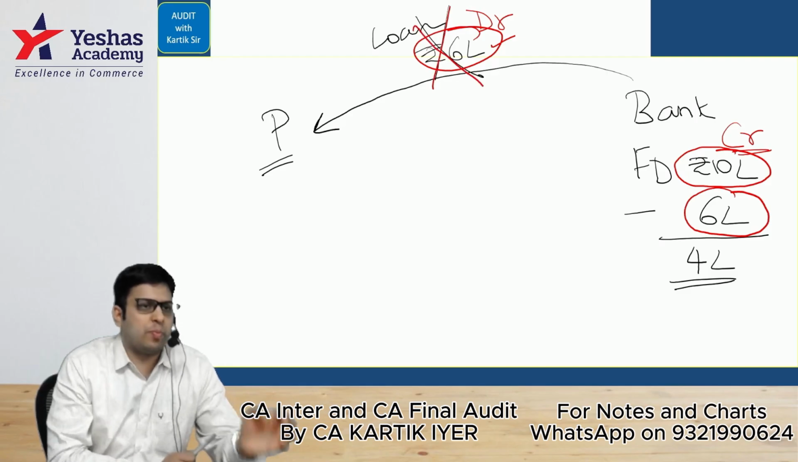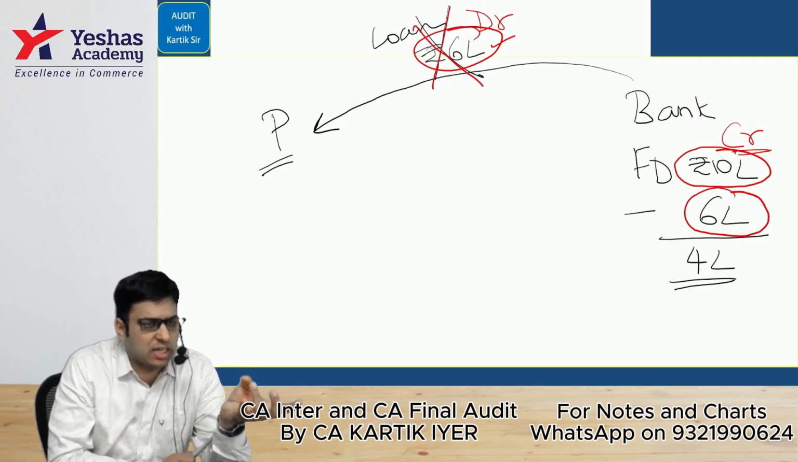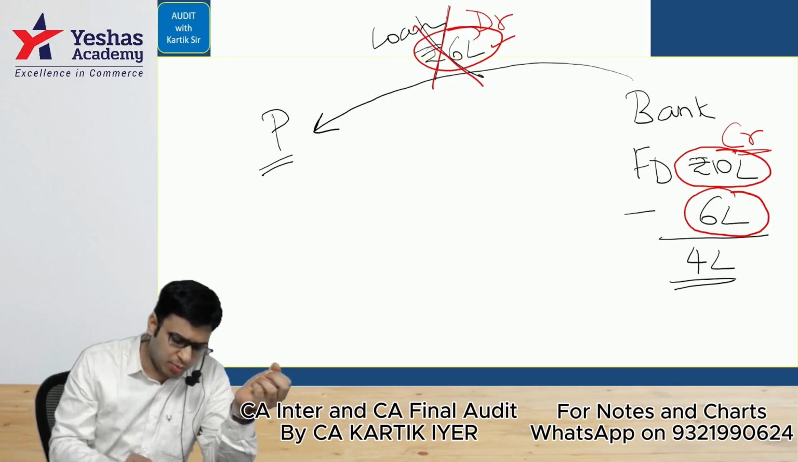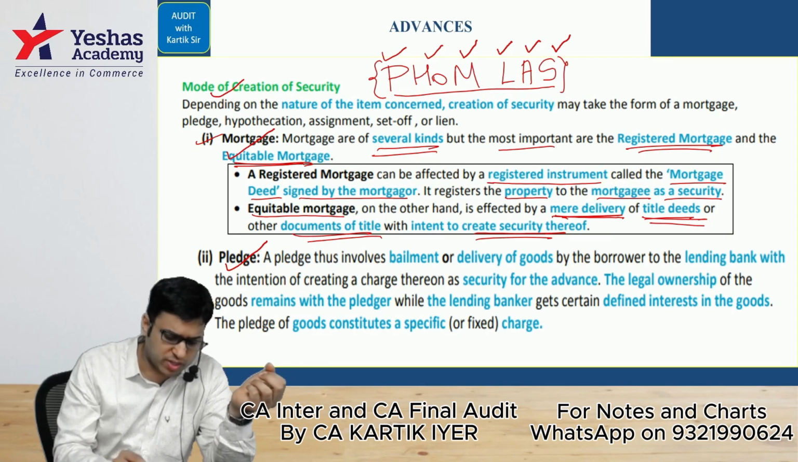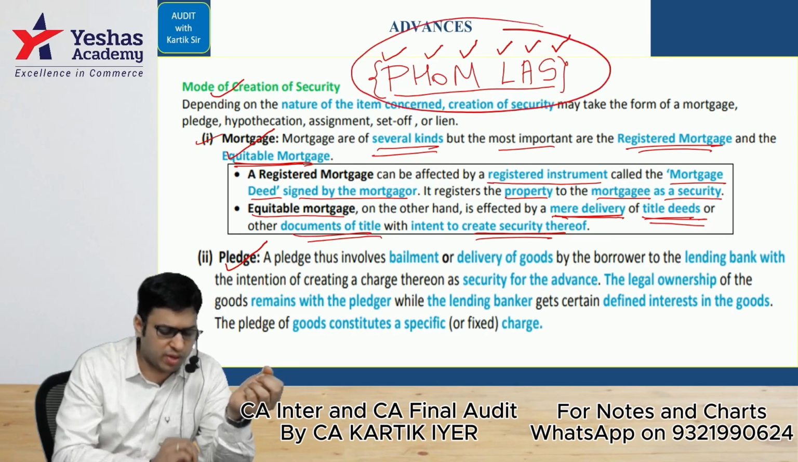Okay. So pledge, hypothecation, mortgage, lien, assignment, set off. These are the modes of creation of security. This area, modes of creation of security.